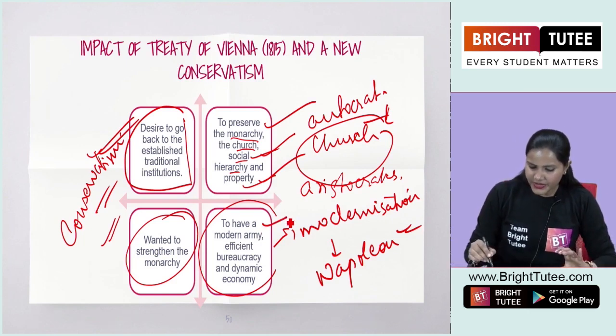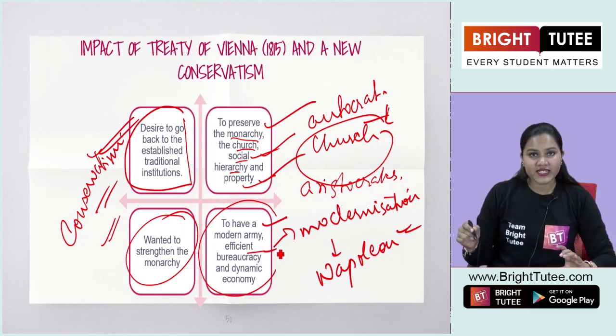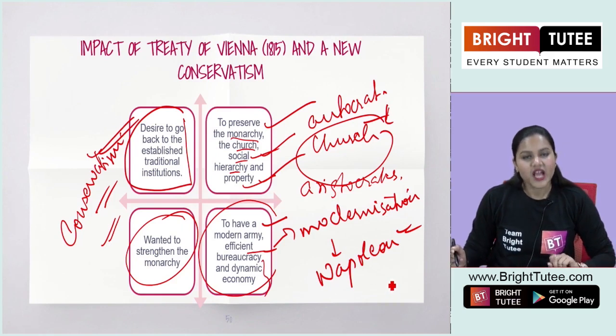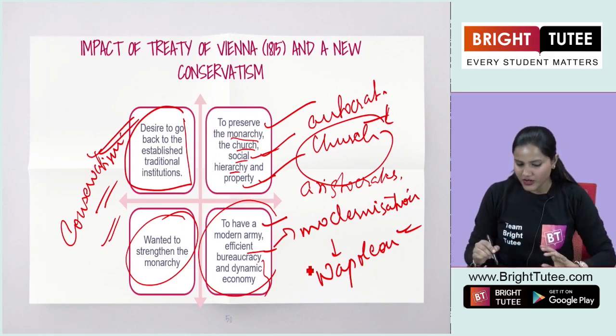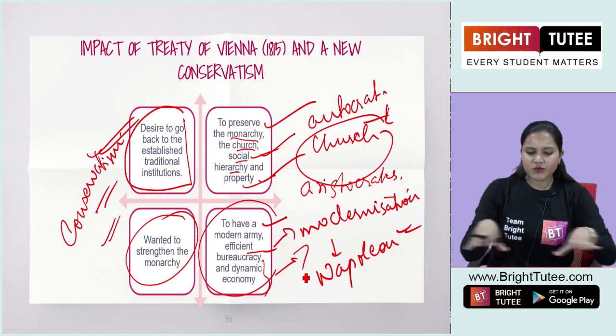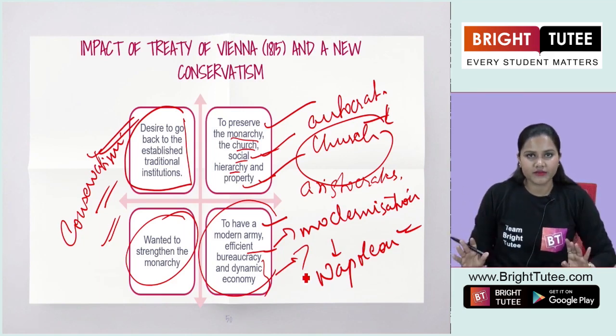So basically the idea was to have a modern army, efficient bureaucracy or administration, and dynamic economy. Only through these changes could they strengthen the monarchy as well, right? So these were some of the ideas of conservatism.